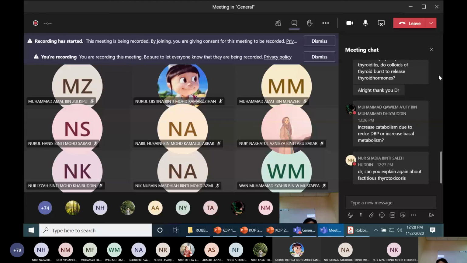Factitious thyrotoxicosis means the patient takes thyroid hormone orally, which increases thyroid hormone level in the blood. So it leads to thyrotoxicosis. Factitious means the one we take as a medicine.